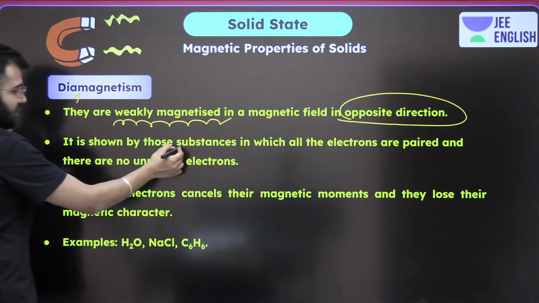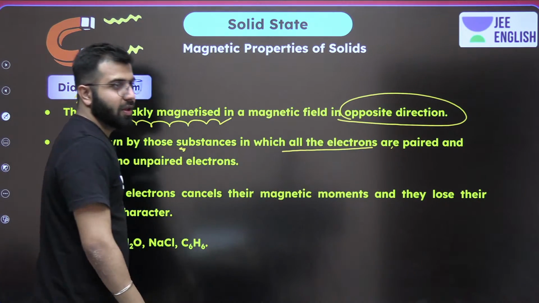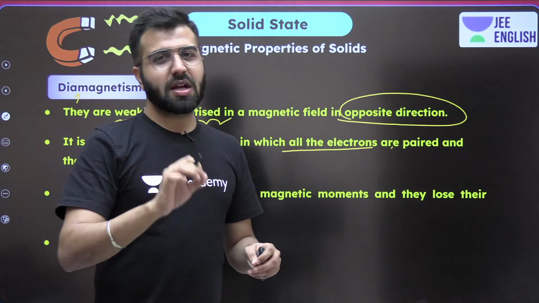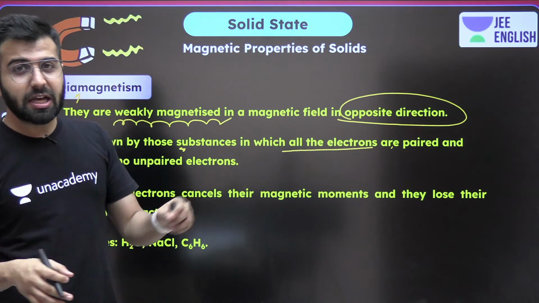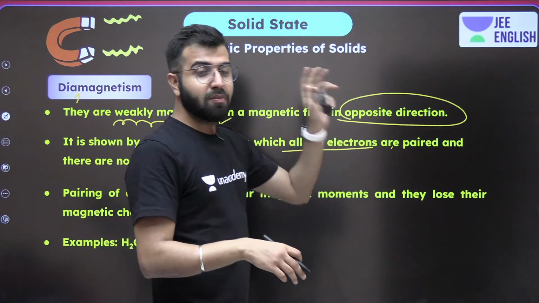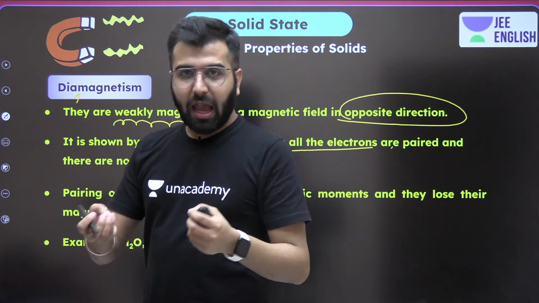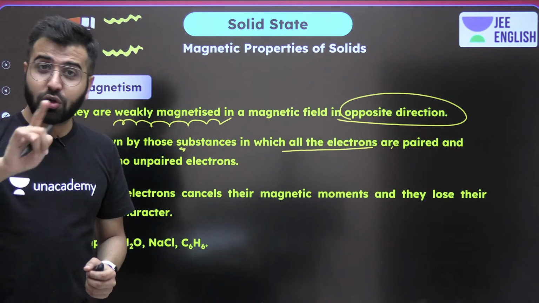It is shown by those substances which have all the electrons paired. If there is no unpaired electron, then these substances are going to be diamagnetic, and that is what we have always learned when we talk about chemical bonding, molecular orbital theory, or any other chapter where we see any particular ion or atom having zero unpaired electrons.